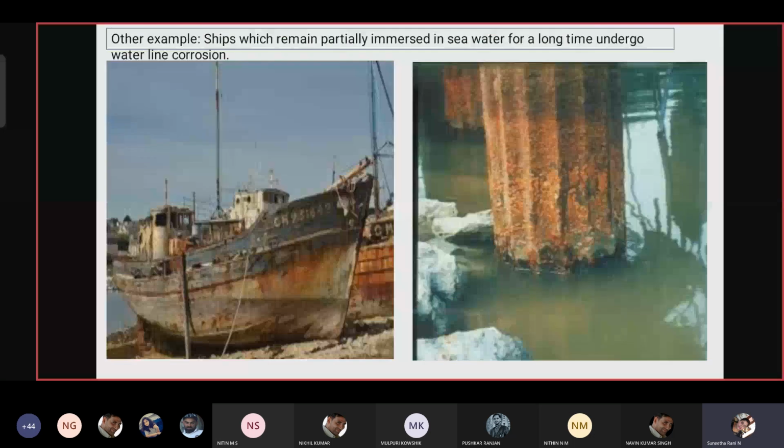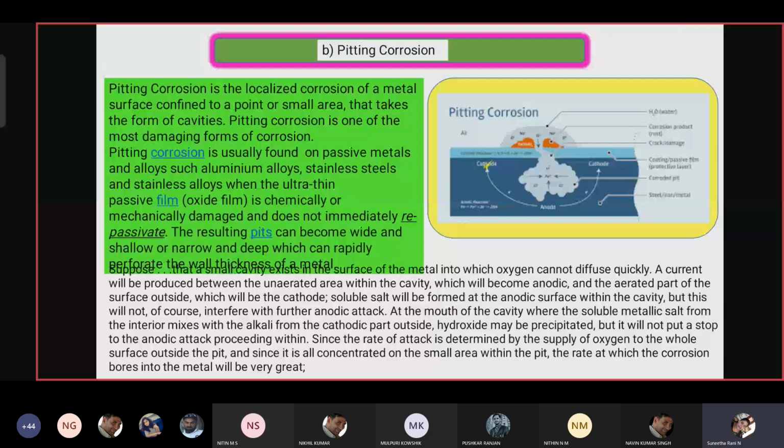The next is pitting corrosion. In pitting corrosion, if a dust particle sits on the surface of a metal for a longer period, the portion beneath the dust particle acts as an anode, and the other portions of the surface act as a cathode.